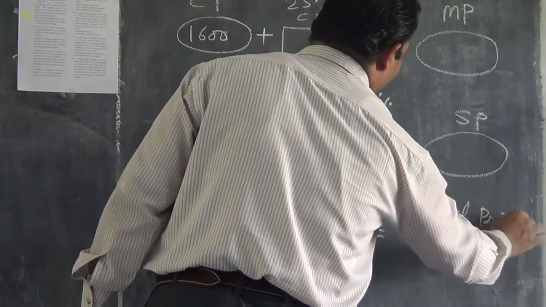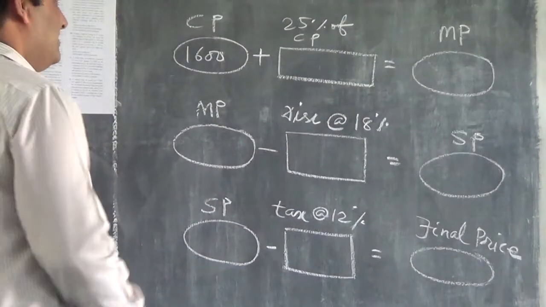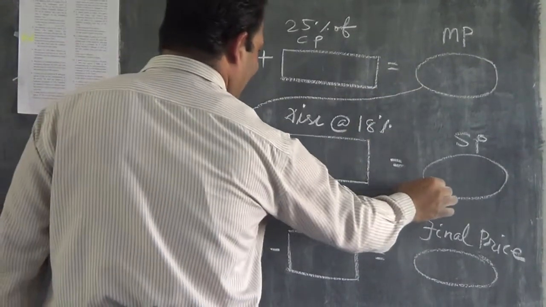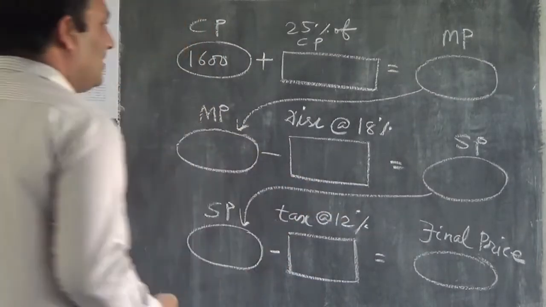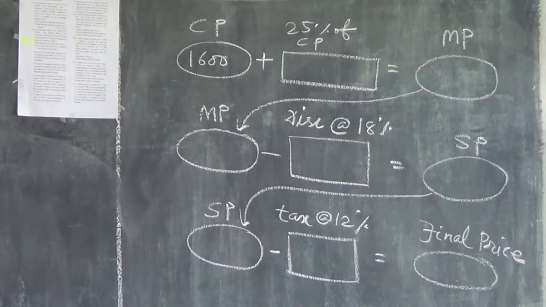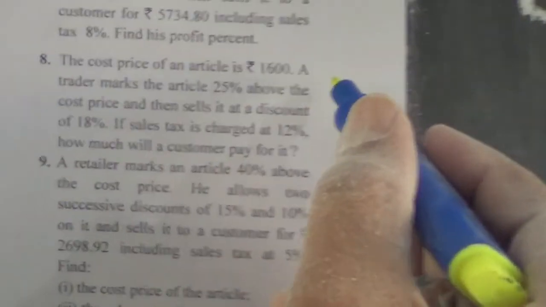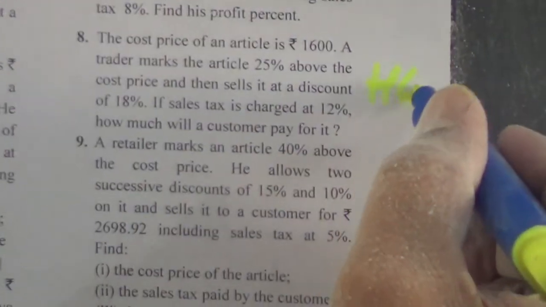I think there is nothing difficult here, and children can do it, because this is the top to down approach. This SP will flow here. Go on applying the percentage, your answer will come directly. So I am not going to spend time on this number. I will move to question number 9. Question number 8 I will give to the children as homework, because the question is already understood and discussed. So please do it as homework.